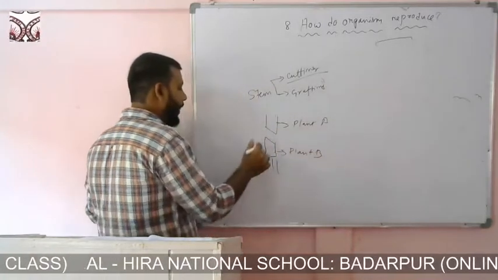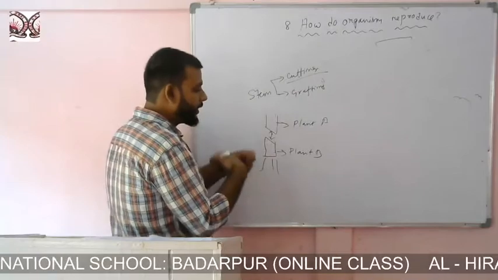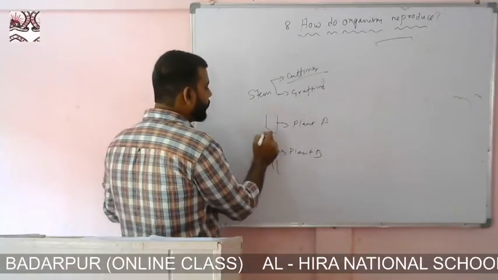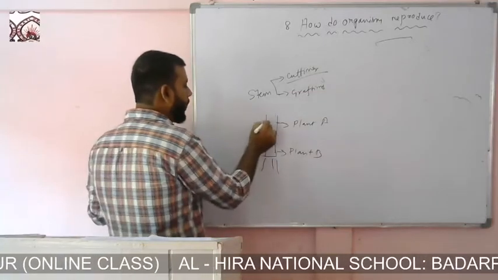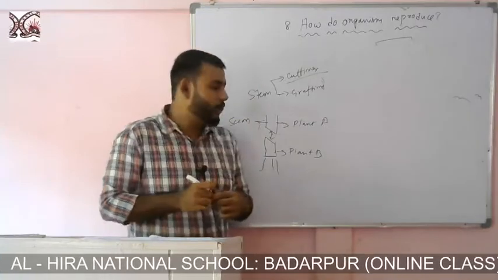You cut it and join it together here, and you tie it. After some days, what will happen? This will give rise to a new plant. This part is known as the scion. This scion will give rise to a new plant. So this is called grafting.